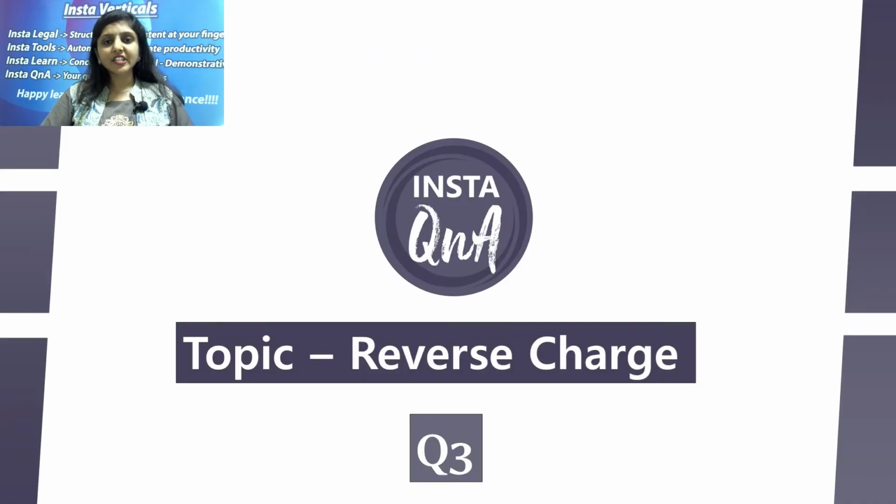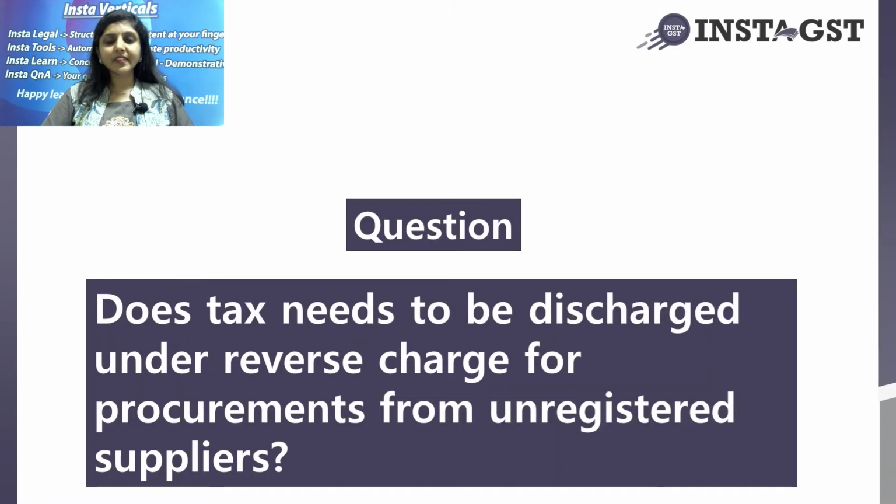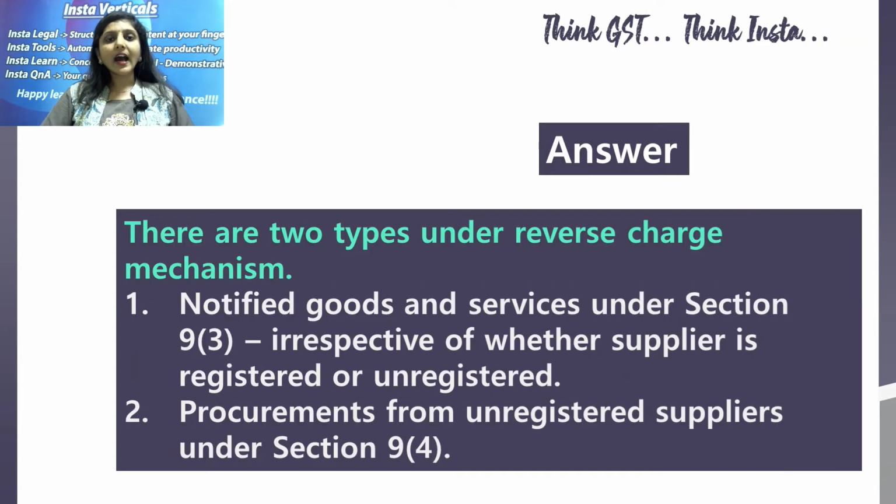Topic: reverse charge. Question 3. The stack needs to be discharged under reverse charge for procurements from unregistered suppliers. Answer: there are two types under reverse charge mechanism. Notified goods and services under section 9 subsection 3, irrespective of whether supplier is registered or unregistered.